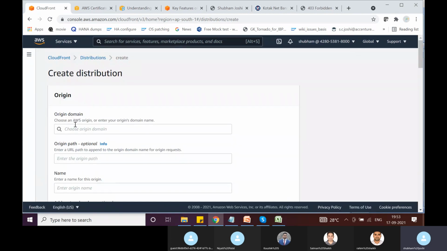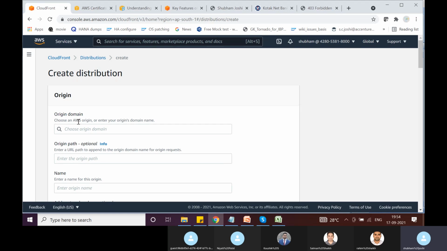Now it is saying choose an AWS origin or enter your origin's domain name. Your origin can even be a web server running on premise. That web server might have a domain name, and you can specify that domain name here. Or that origin could be an EC2 instance where there is a web server installed and a web application running, and that might also have a domain name.